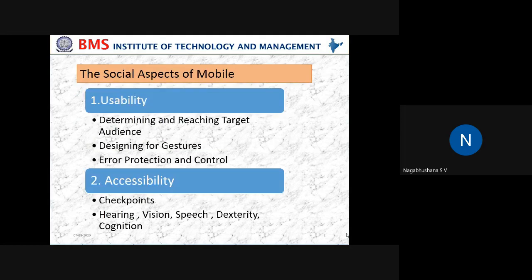Okay, this is the second point. Next is other components: hearing, vision, speech, dexterity, and cognition. So what is hearing? In some of the mobile devices, even with a low volume, you can hear very well.